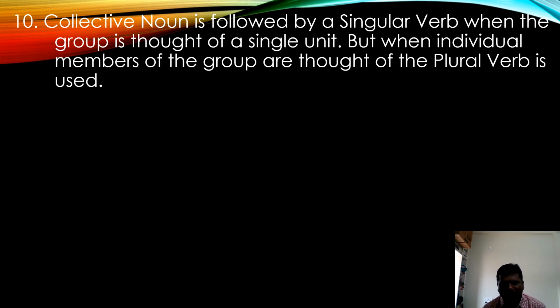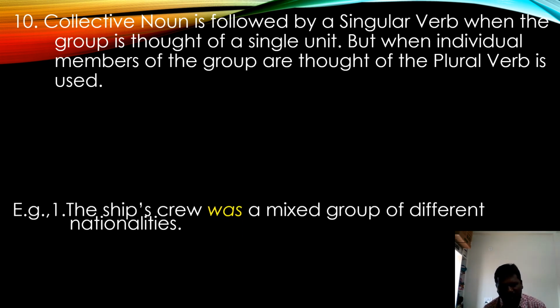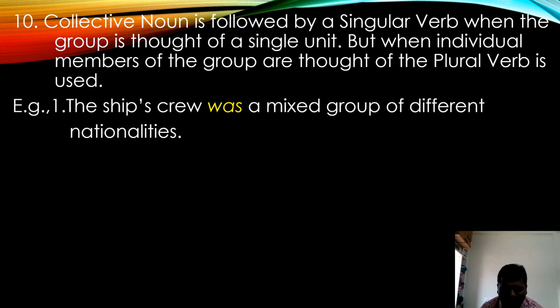A collective noun is a mere collection, like a bunch of keys, a group of judges, etc. A collective noun is followed by a singular verb when the group is thought of as a single unit. But when individual members of the group are thought of, the plural verb is used. The ship's crew was a mixed group of different nationalities. Different nationalities is a single thought, a single unit, so the singular verb is used.